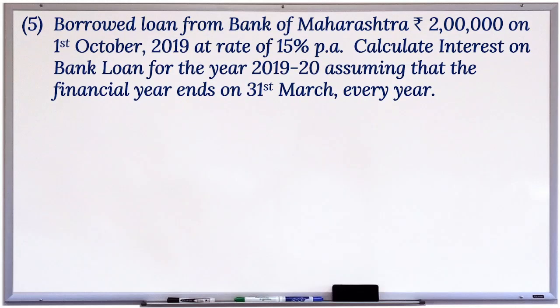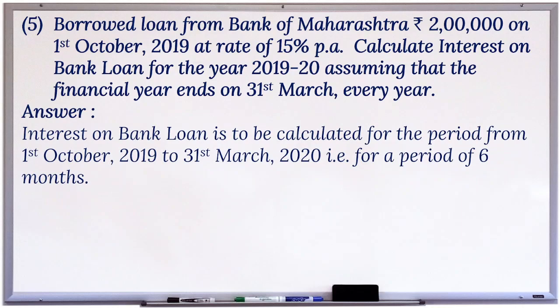Five. Borrowed loan from Bank of Maharashtra, rupees 2 lakhs, on 1st October 2019, at rate of 15% per annum. Calculate interest on bank loan for the year 2019 to 20, assuming that the financial year ends on 31st March every year. Answer. Interest on bank loan is to be calculated for the period from 1st October 2019 to 31st March 2020, that is, for a period of 6 months.